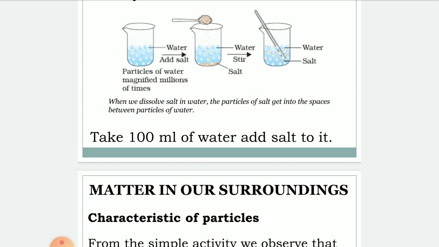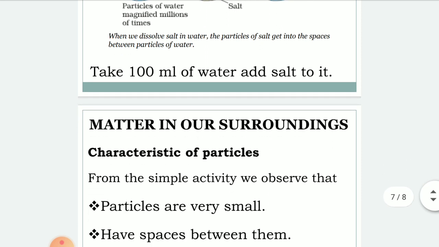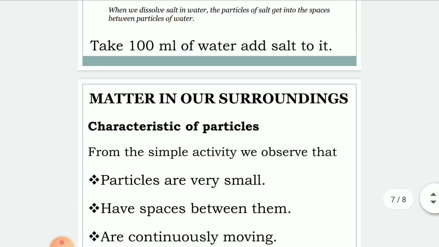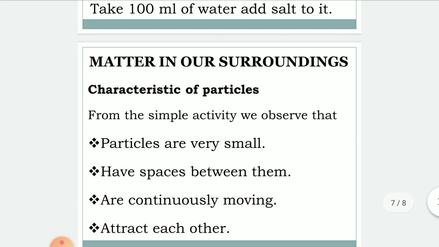Now, based on these activities, we come to the conclusion of what are the characteristics of particles. From the simple activity, we observe that particles are very small, number 1. Number 2, they have spaces between them. Number 3, they are continuously moving. Number 4, they attract each other.